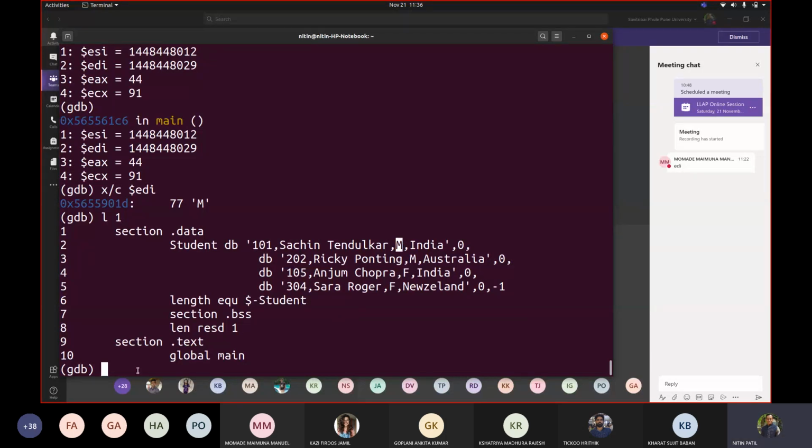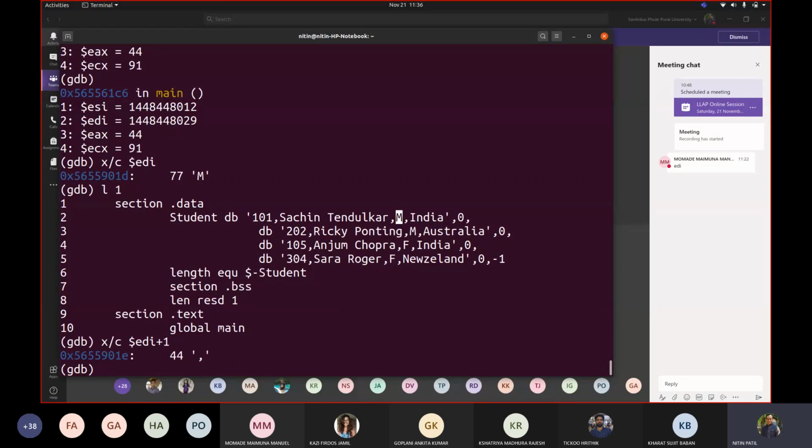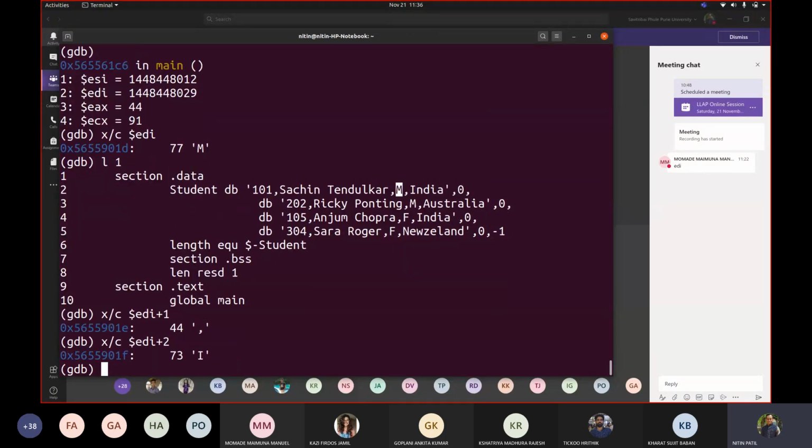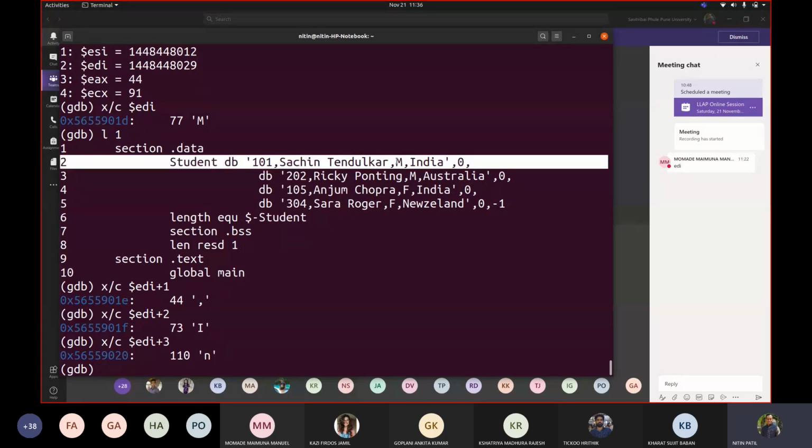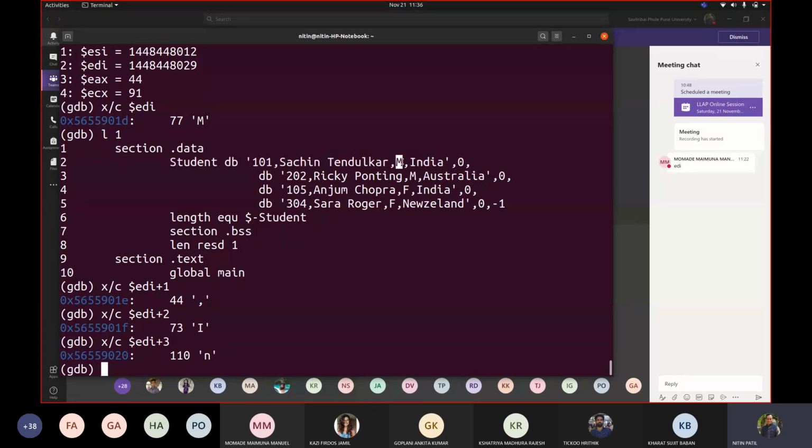Correct. So if I write +1 here, it should have the comma. If I write +2, it should have India, I. If I write 3, now we exactly know that this character, which is here, we wanted to compare whether it is F or M. So let us take M for a while. Fine. So we'll try to display Sachin now for this line.